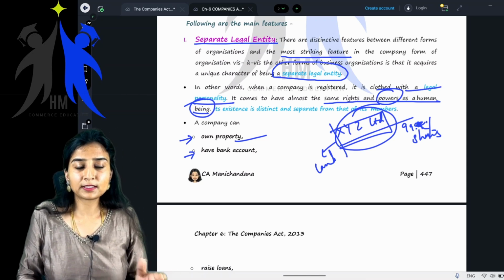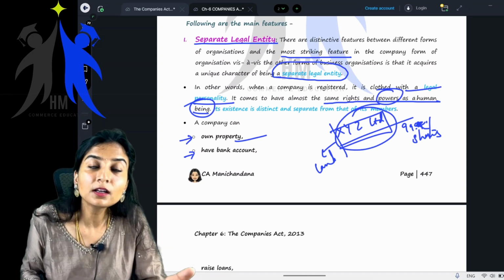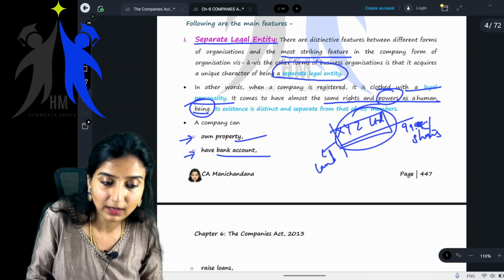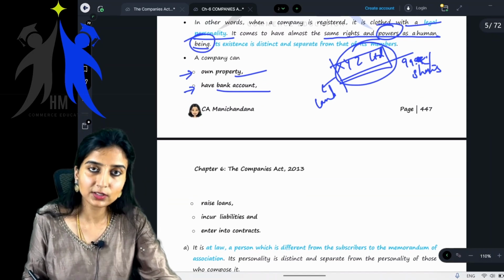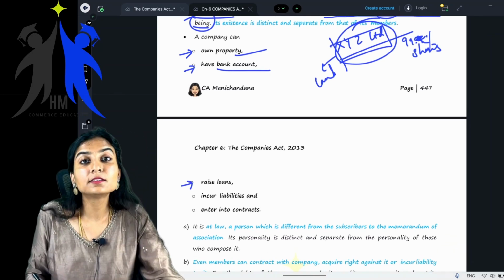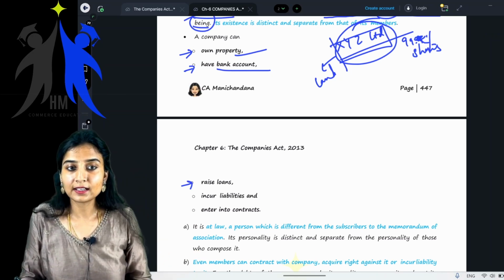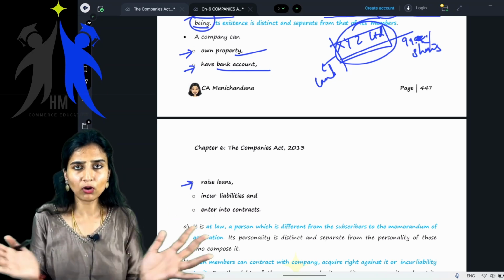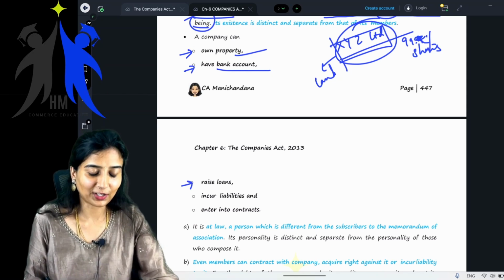Just similarly, you can open a bank account in the name of a company. So the company also can have a bank account. It can own property, it can have bank accounts. Then it can raise loans. It can take loans from banks. It can take loans from other parties. Same as you or me. So it has all the rights and powers of a human being.